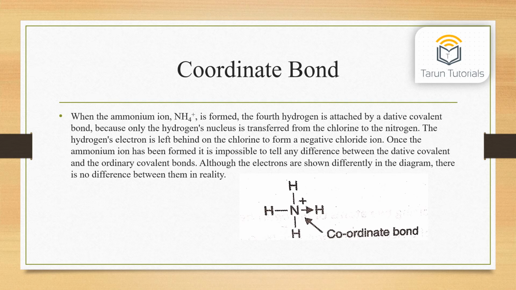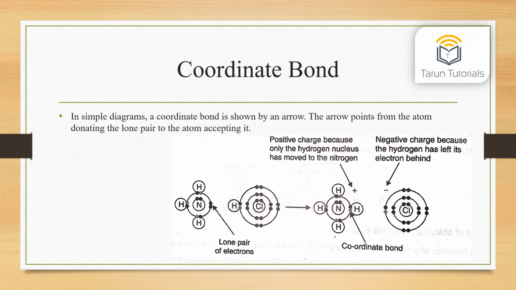In simple diagrams, a coordinate bond is shown by an arrow. The arrow points from the atom donating the lone pair to the atom accepting it. In the figure, we can see the lone pair of electrons; positive charge, because only the hydrogen nucleus has moved to the nitrogen; coordinate bond; negative charge, because the hydrogen has left its electron behind.